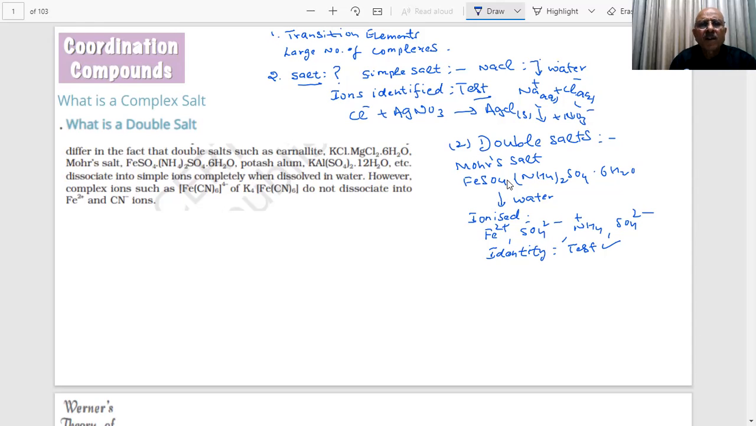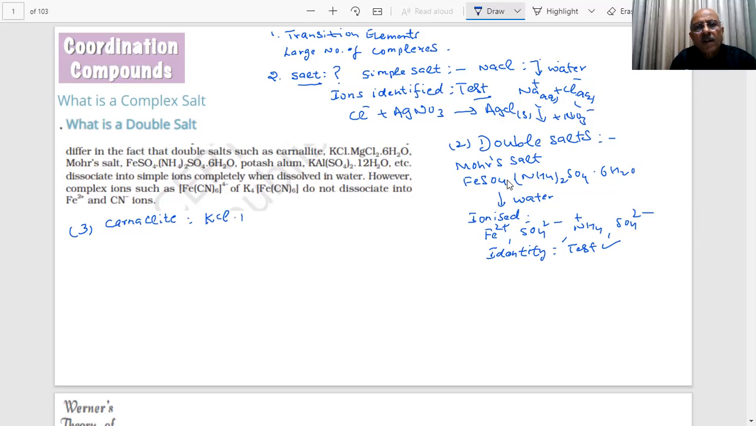You already know carnallite, you are aware of carnallite. What is carnallite? It is a double salt, students, carnallite. Here we have given a few examples of the double salt, students. This is our carnallite. What is the formula?